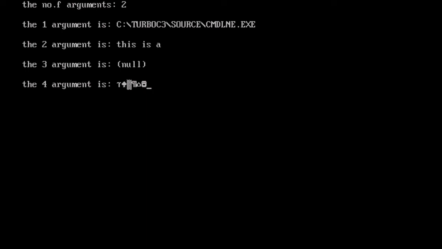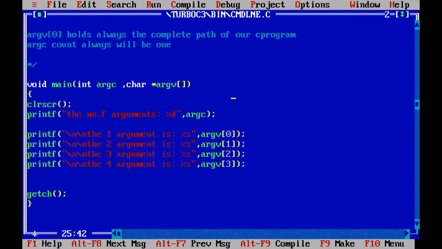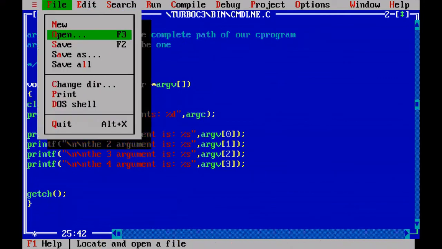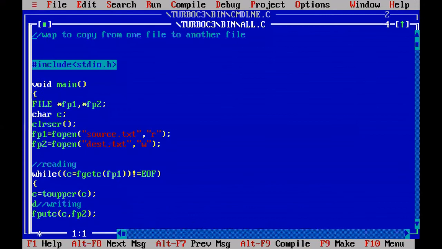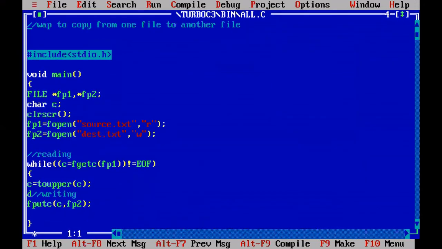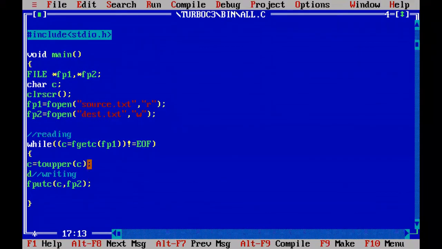So with this, we completed the command line arguments program. To go back to the blue screen, you press the command exit and come back. Go to yesterday's program, open. Yesterday's program name is all.c. Maximize it. See, so we are going to modify this program only.